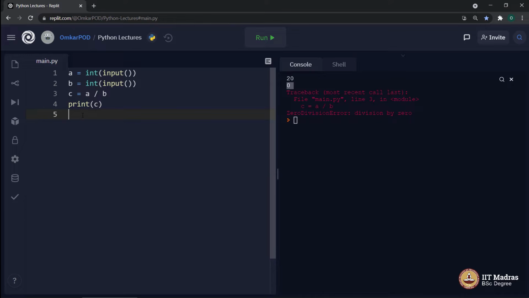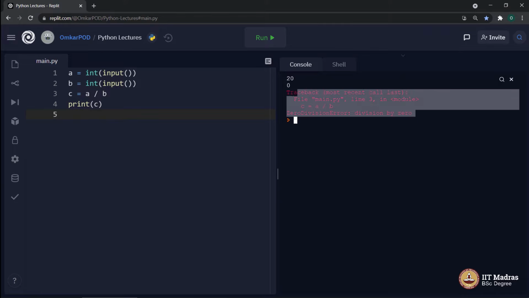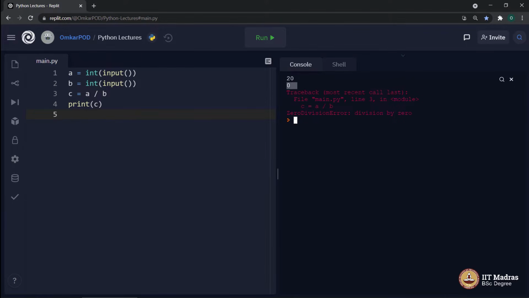Let us look at a few more such examples of exceptions. Then we will see how to avoid such exceptions, or can we do something else about these exceptions in order to avoid these kinds of error messages, even though the input is like this.